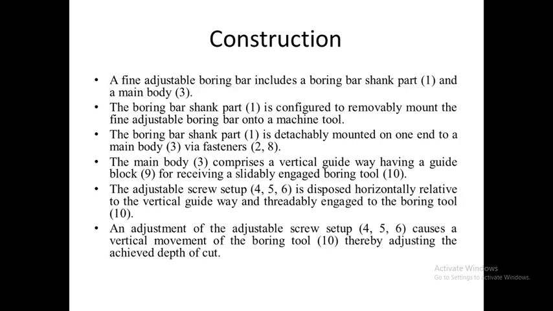After that, the general information about the construction of the boring bar. A fine adjustable boring bar includes a boring bar shank, that is part 1, and a main body, that is part 3. The shank part is configured to removably mount the fine adjustable boring bar onto a machine tool. Generally, the shank part is used to mount the toolbar into the machine tool, that is the machine spindle. The boring bar shank part 1 is detachably mounted on one end to the main body via fasteners. Fasteners are used to clamp the main body onto the shank.